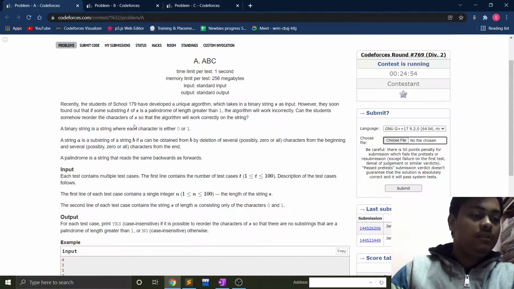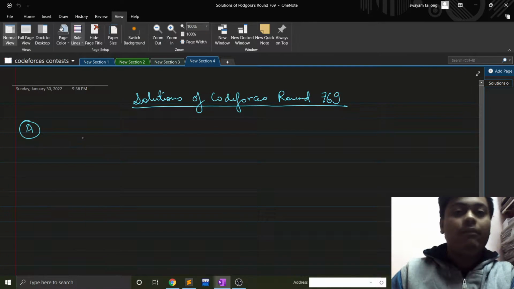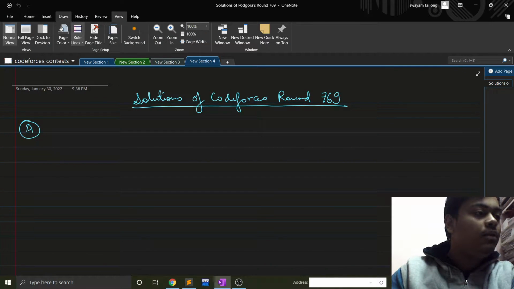In this, it is given that we will have a binary string, right?